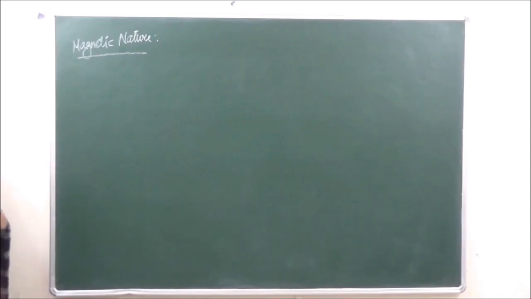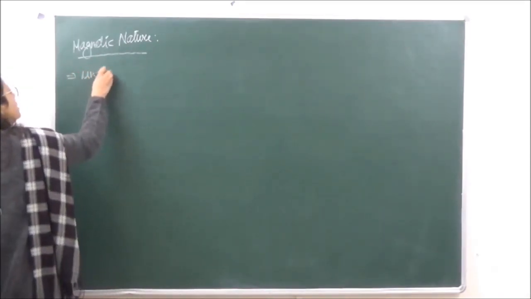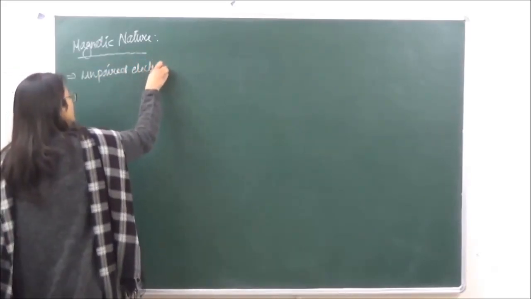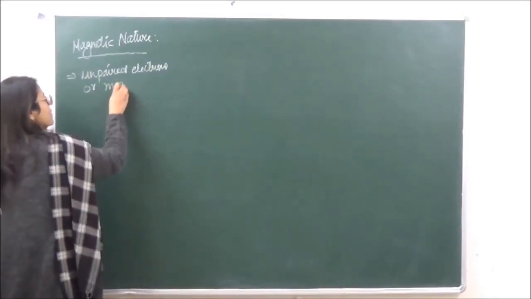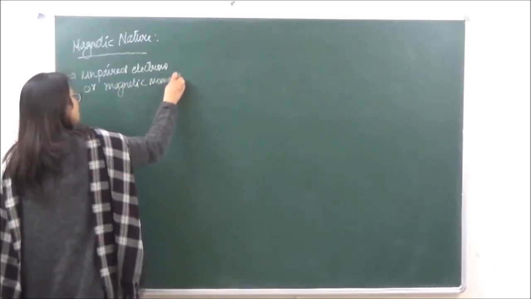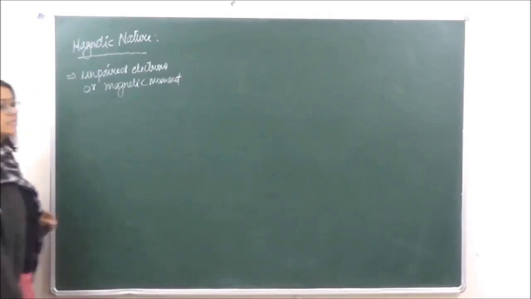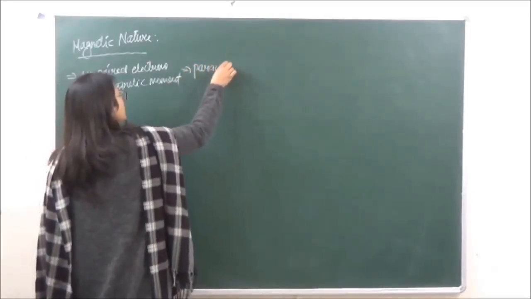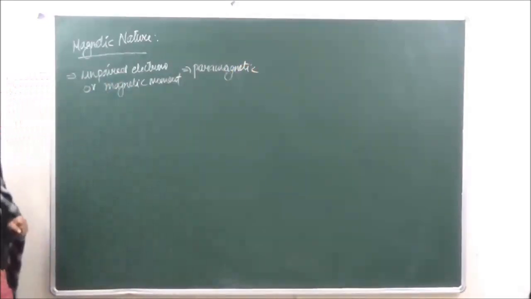When we are talking of magnetic nature, we already know that substances which have unpaired electrons, or which have a magnetic moment, are attracted by the magnetic field, and such substances are known as paramagnetic in nature. We have done this topic already when we were doing the d block.